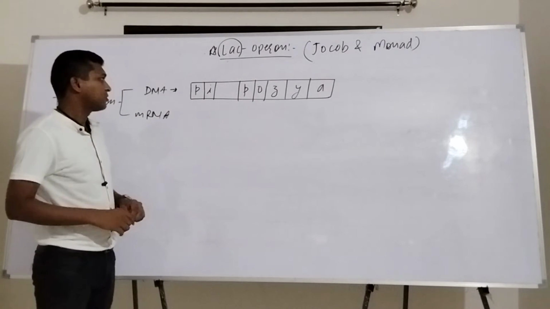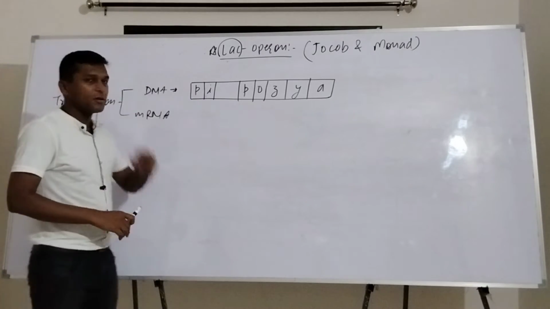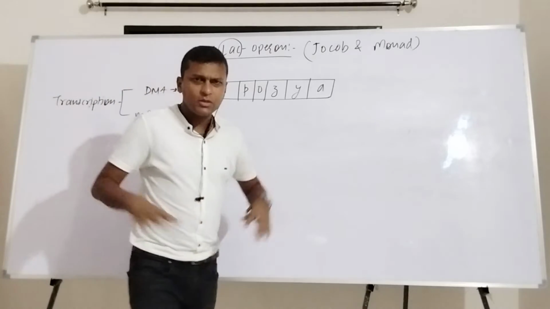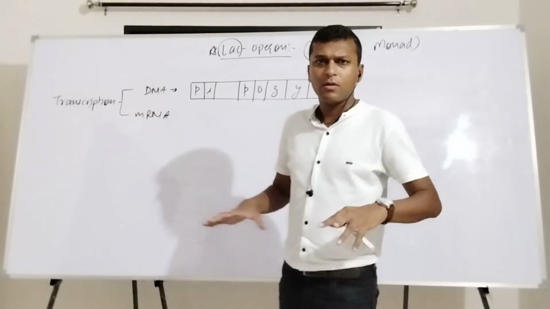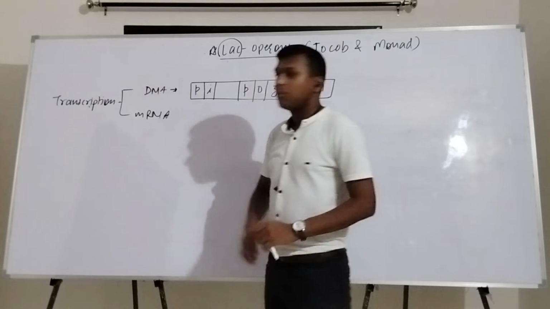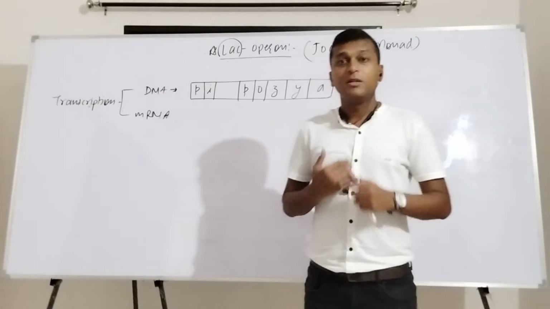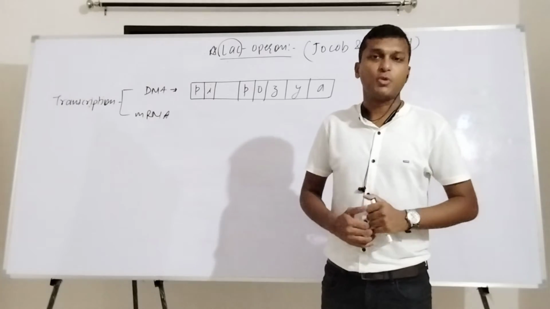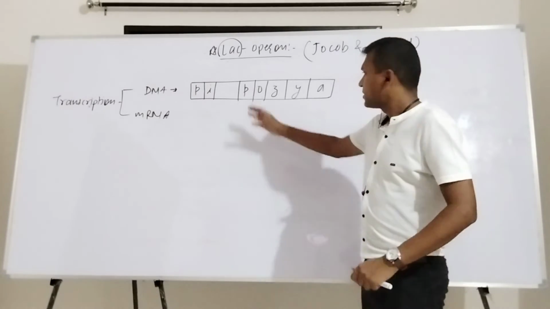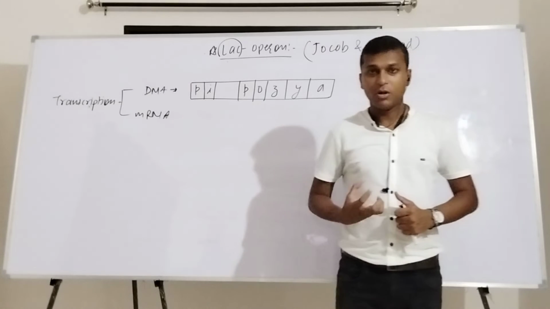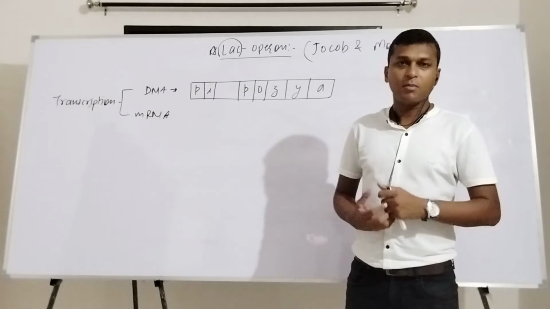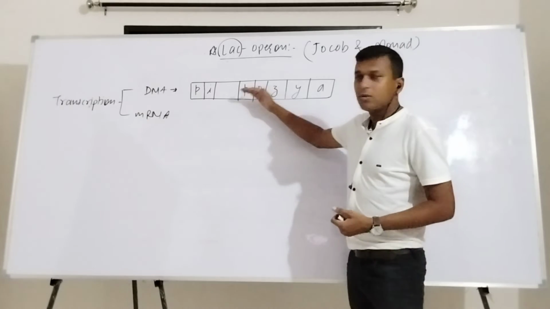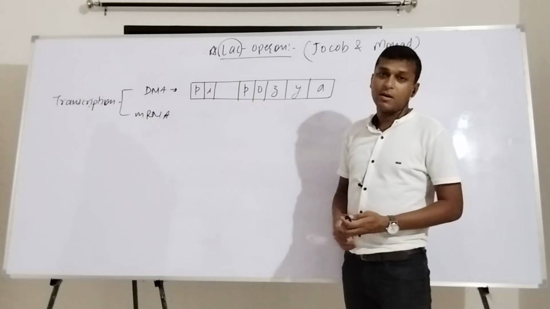Before going for transcription, let's talk something about the promoter region. The basic function of the promoter region is not especially for copying from the DNA to mRNA, but this promoter region works for promoting the transcription. For example, this promoter region attracts the RNA polymerase towards it. What is the function of RNA polymerase? RNA polymerase comes and gets attached on the DNA, and from that particular DNA, it will be able to produce mRNA.